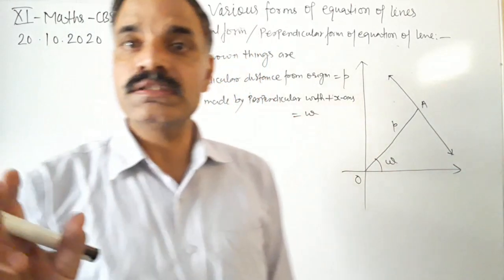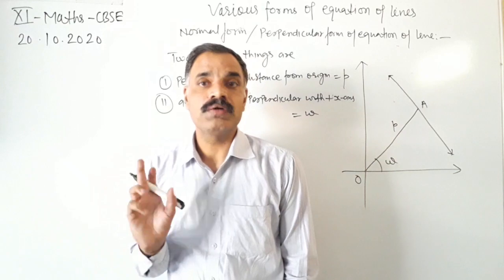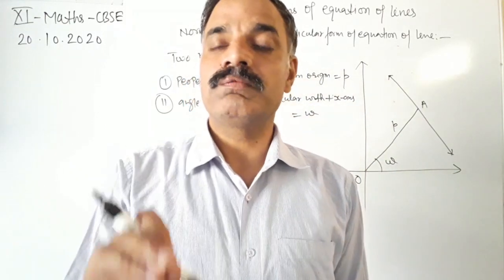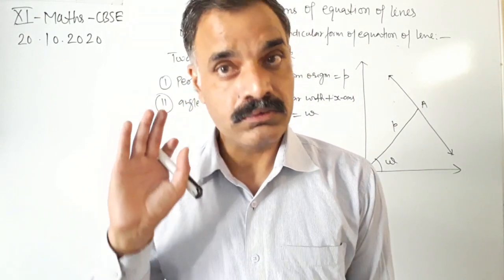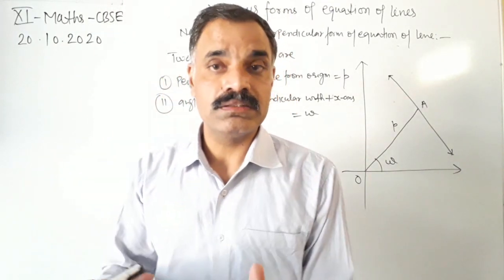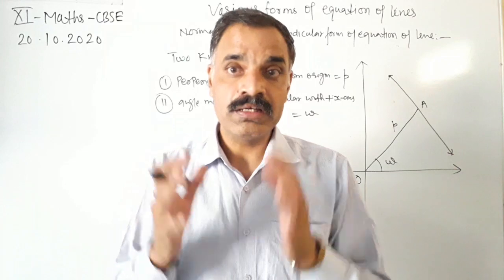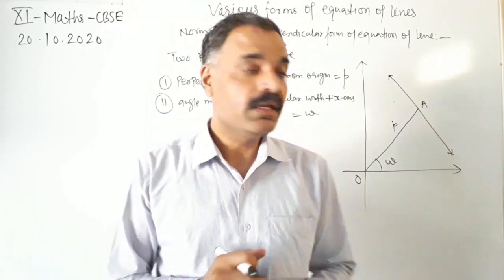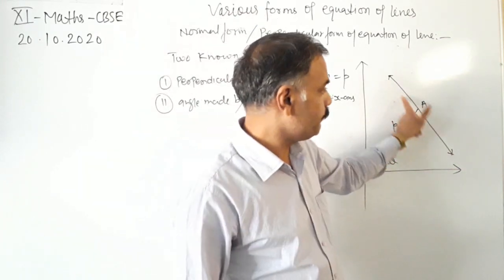Okay, so only two things are known, and we have to find the normal form of the equation of the line. What extra things do we require to find it?